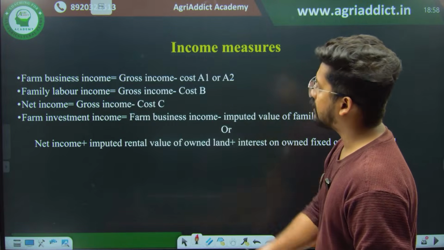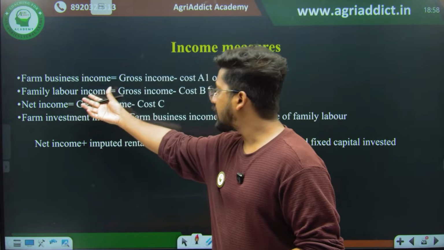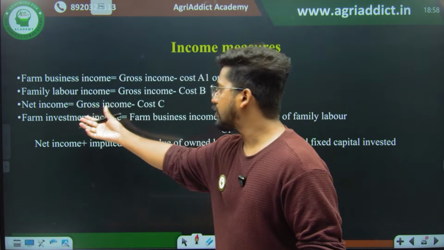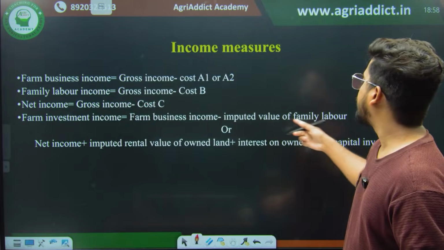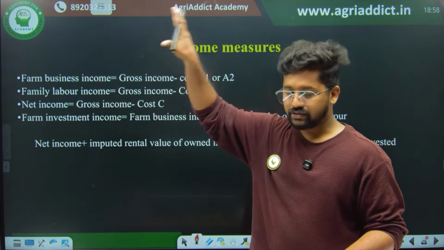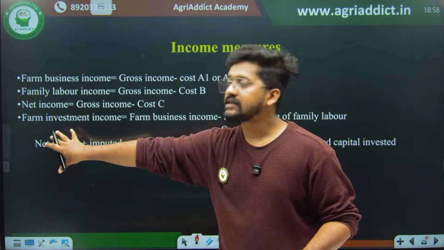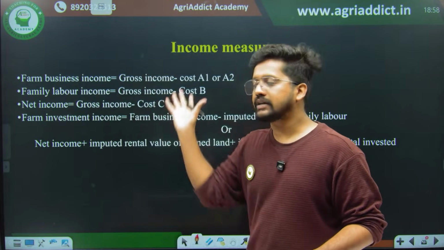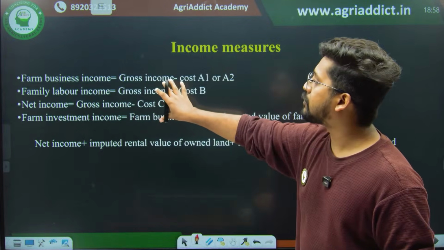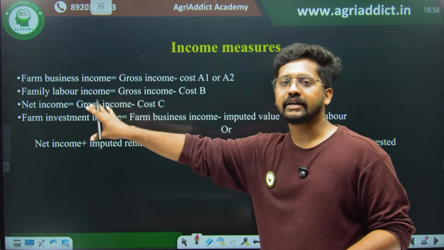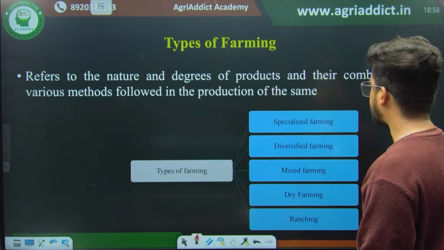Then from the cost concepts: farm business income is gross income minus cost A1, family labor income is gross income minus cost B, net income is gross income minus cost C, and farm investment income is farm business income minus imputed value of family labor. You have to learn this by heart, because maybe they would give this in one part and the equation in the second part, and ask you to match it. This is very important. Farm business income, family labor income, net income, and farm investment income are the income measures derived from the cost of cultivation.